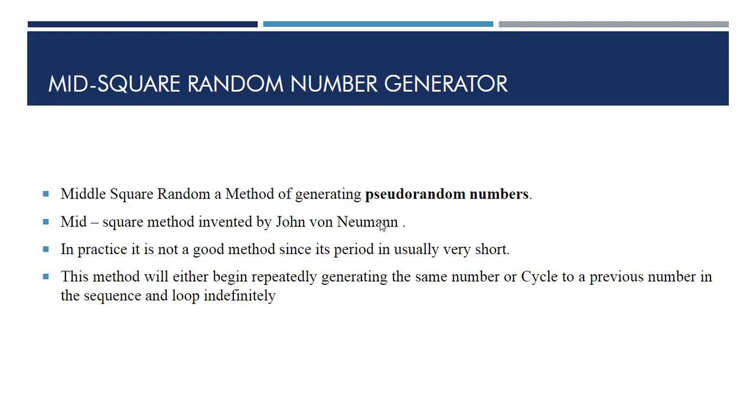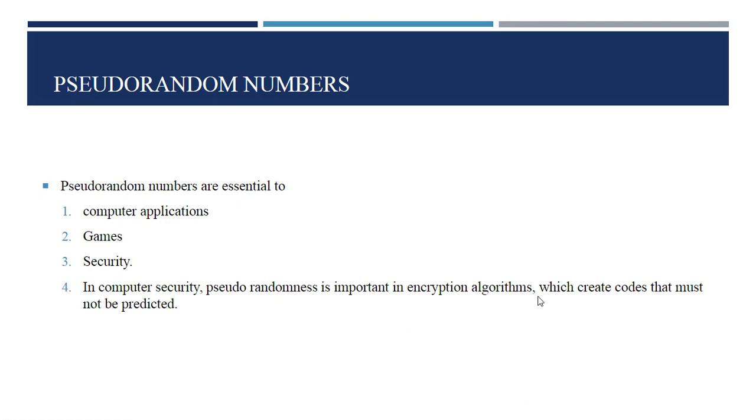So this is a method called the mid-square random number generator. Here mid is middle, square, random. It is a method of generating pseudo-random numbers. What is a pseudo-random number? We will discuss in the next slide. So using this method we are generating pseudo-random numbers. The mid-square method was invented by John von Neumann, and in practice it is not a good method because we found some infinite loops and cycles when we start generating random numbers. Let's see how.